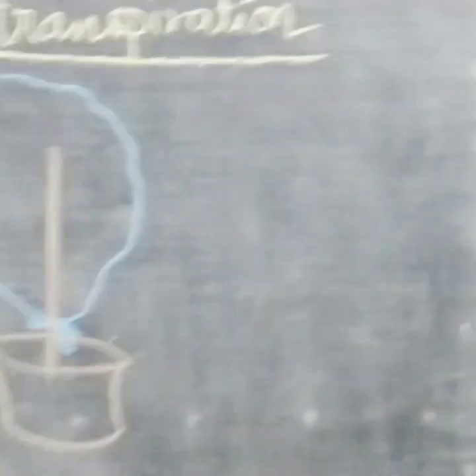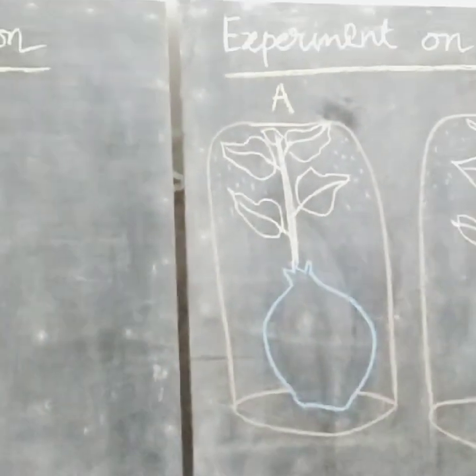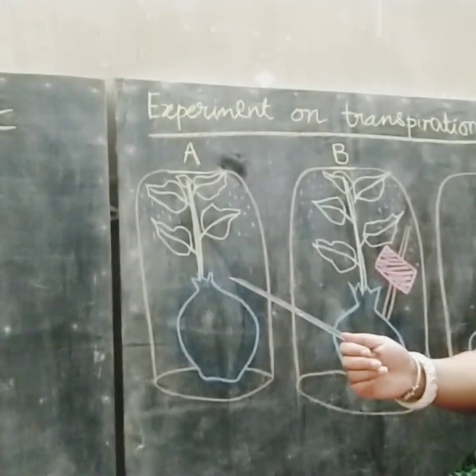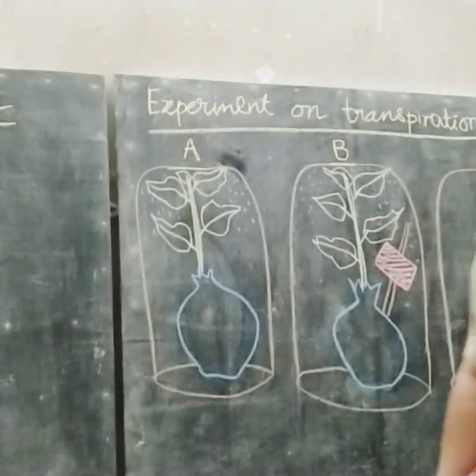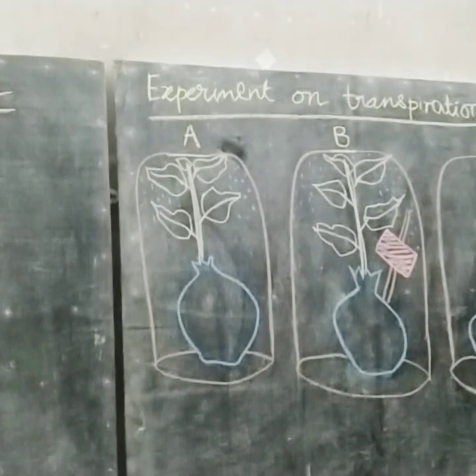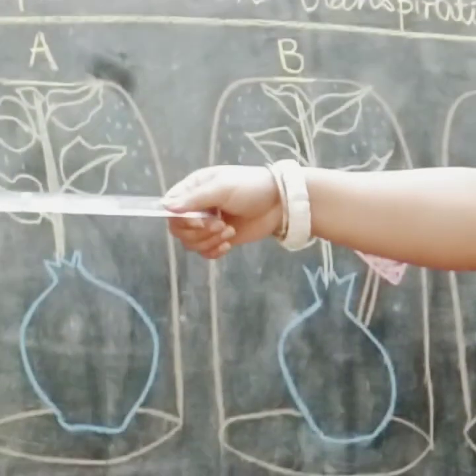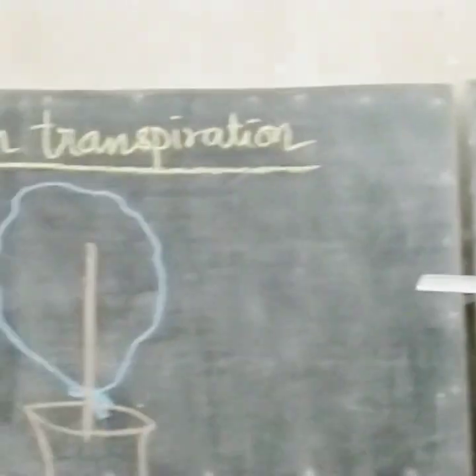Now this experiment. Here we have made three setups. One setup is a well watered potted plant, but here the pots are covered with plastic bags. In the previous experiment the pots were not covered, only the plant was covered.